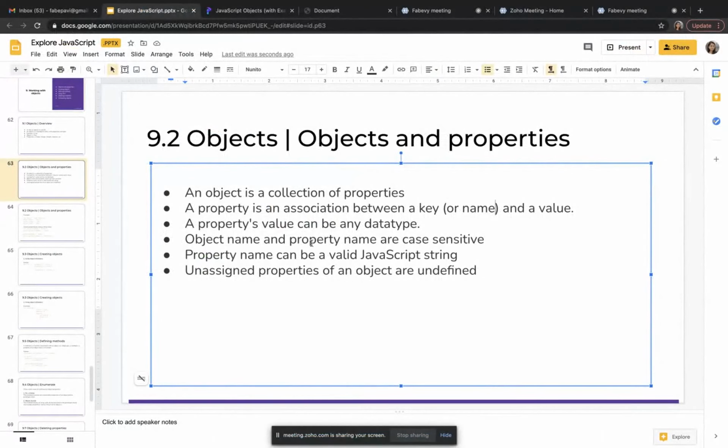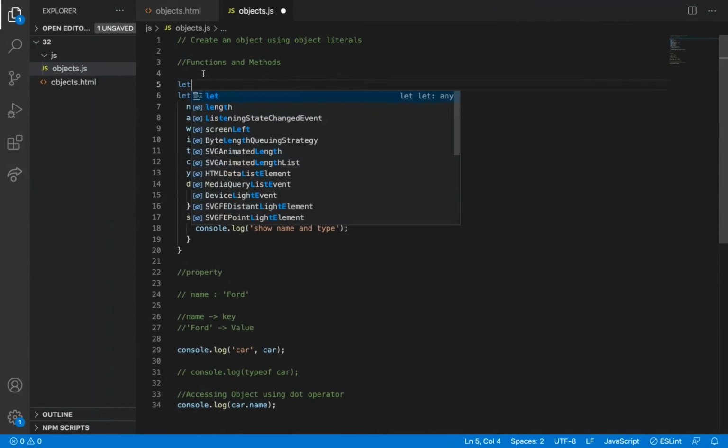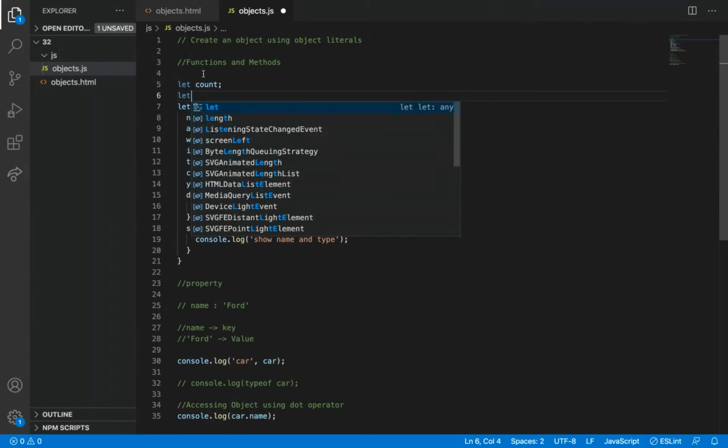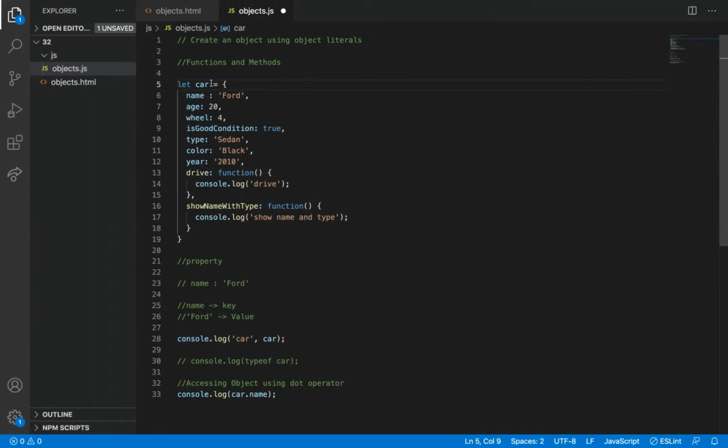This line is also clear. Object names and properties are case sensitive. You already know variables are case sensitive. What does it mean? If I give name and then if I give Name, both are different. So it knows to sense the case. You already know, right? Like let count and then let Count with a capital letter. So this count is a different variable, and this Count is a different variable. That is what they are saying, that it is case sensitive.